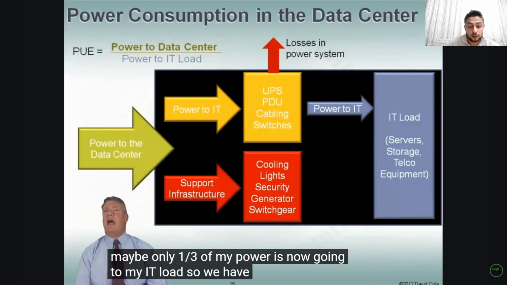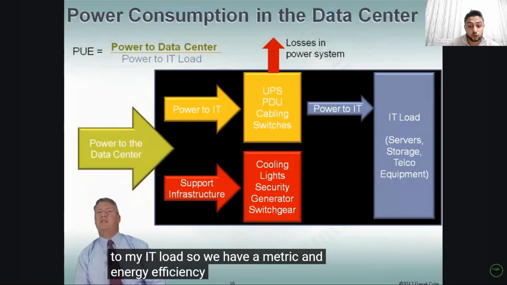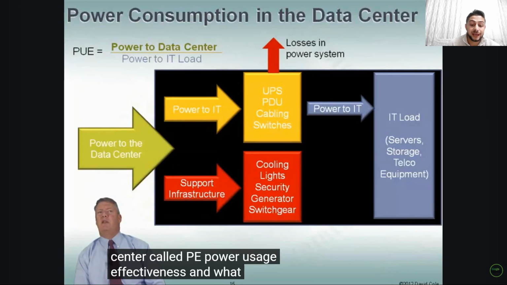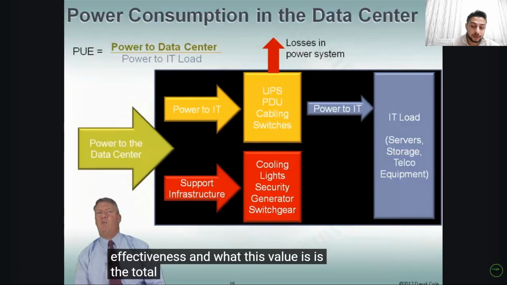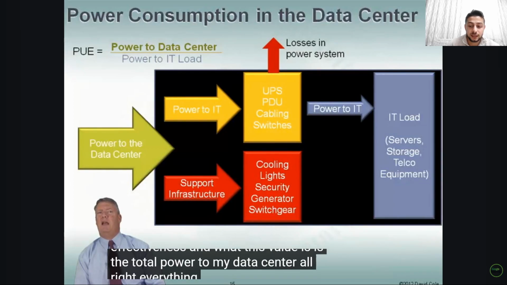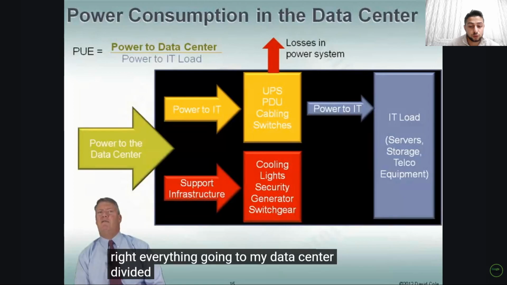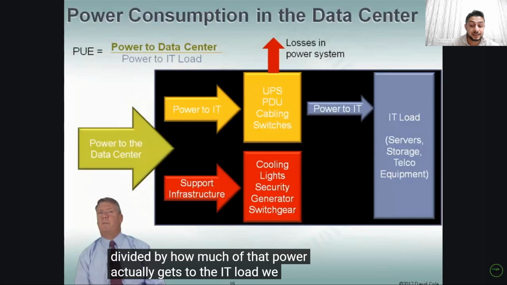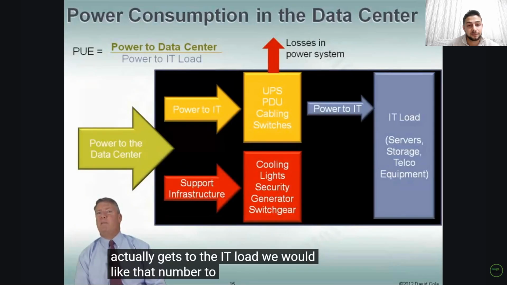So we have a metric, an energy efficiency metric in the data center called PUE, power usage effectiveness. And what this value is, is the total power to my data center, everything going to my data center, divided by how much of that power actually gets to the IT load. We would like that number to be 1.